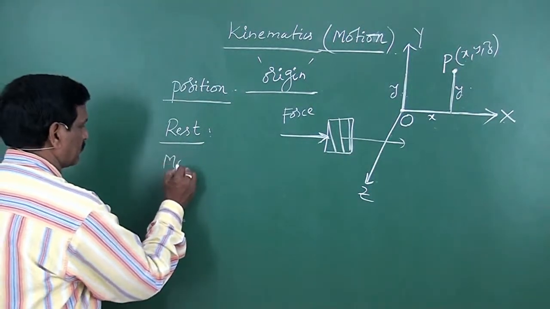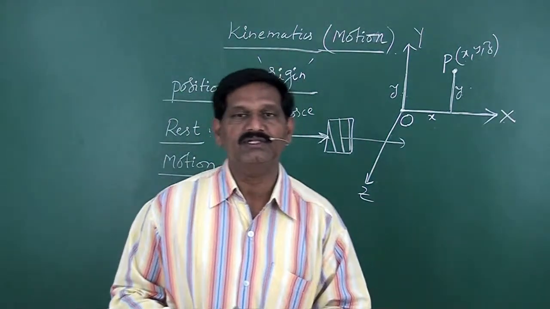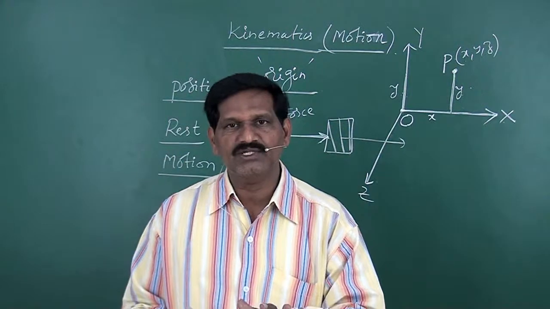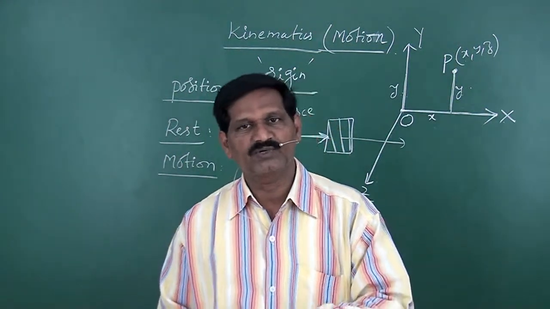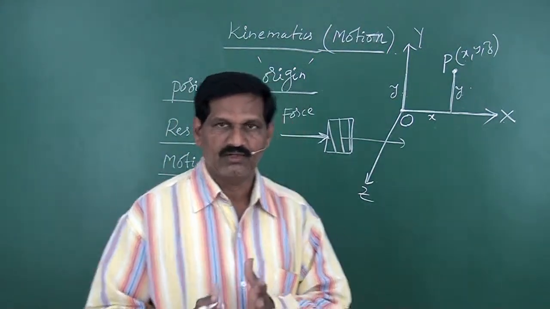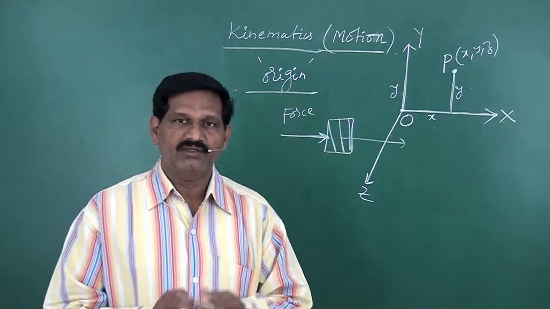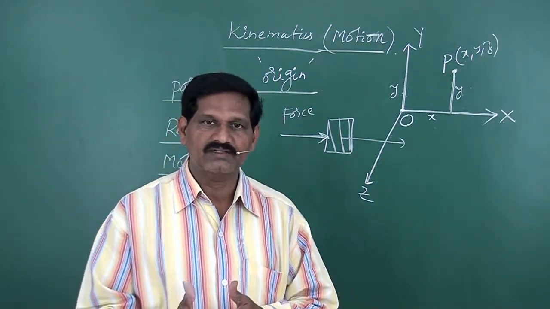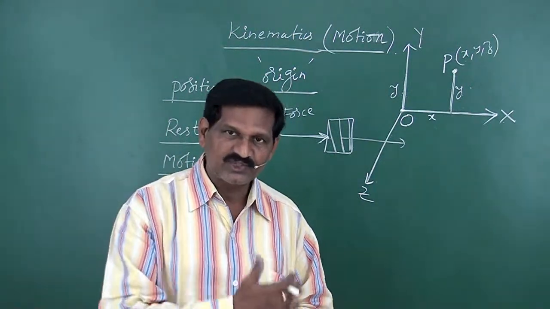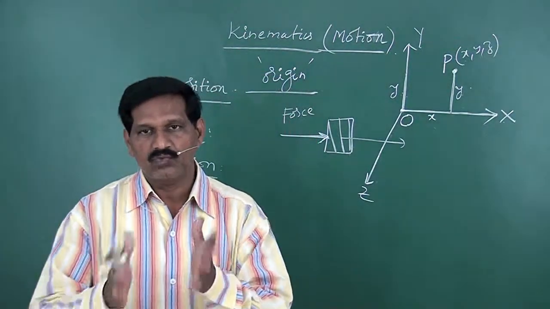Then motion. When do you say that the body is in motion? When the position of the object changes with respect to time, with respect to the surroundings, then we say that the body is in motion. Suppose you take a car, and at the beginning the car lies here. After 10 seconds, if the car lies somewhere else, that means its position changes with respect to time. Then we say that the car is in motion.